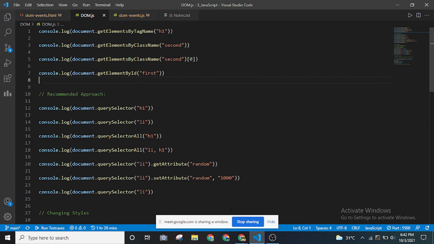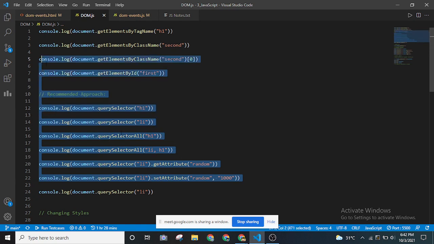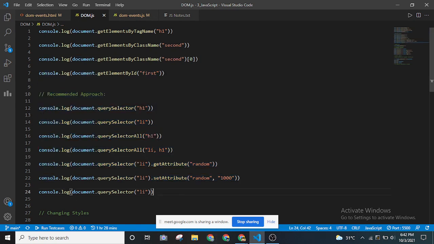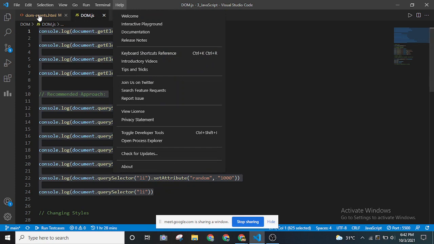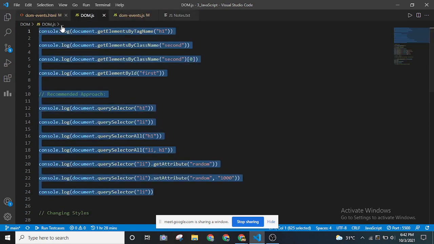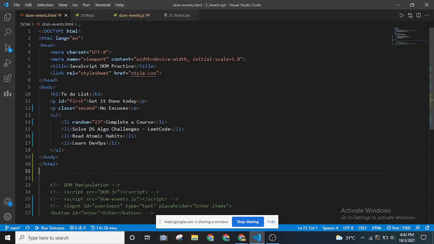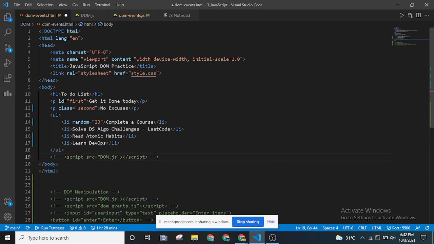So whenever you are using this, whatever we have used till now, as you can see, there are a couple of other examples as well. We can use console.log so that it gives us an output in Google Chrome itself, but in a JavaScript file. This is how we can include this. And let me add the script file in our HTML project as well.